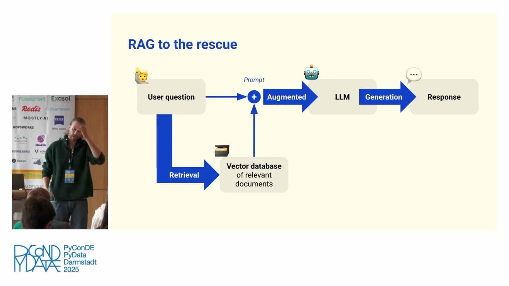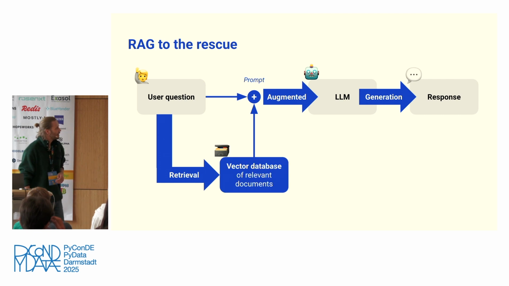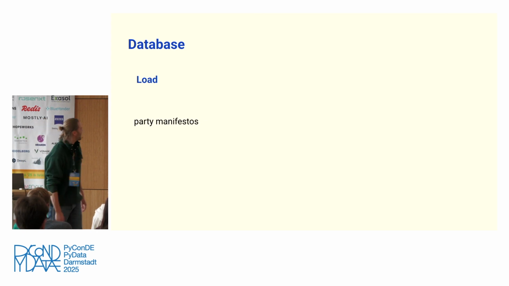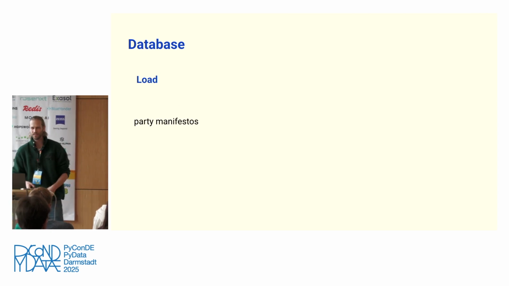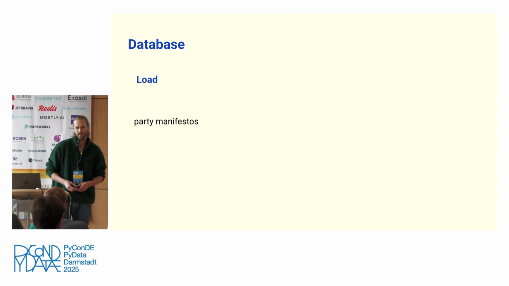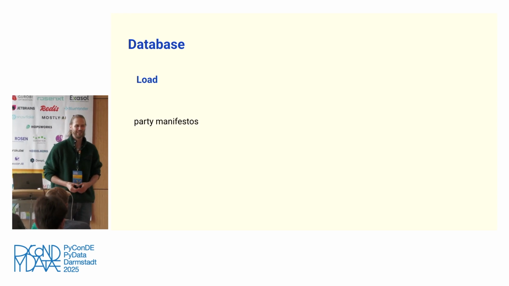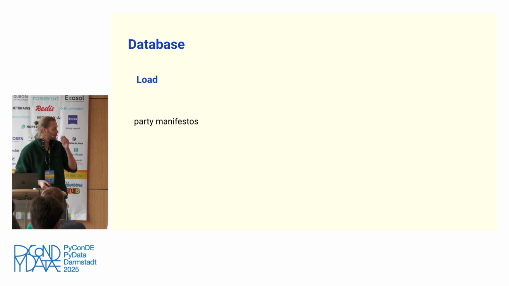Okay, so let me now explain a bit how we implemented the system in our case. First, starting with the vector database. Okay, so we start with loading the party manifestos. These are just PDFs in our case, and they are actually not very bad PDFs. There's no tables, no weird layouts, so it's relatively straightforward to parse this with standard PDF libraries. In our case, it was PyMuPDF.